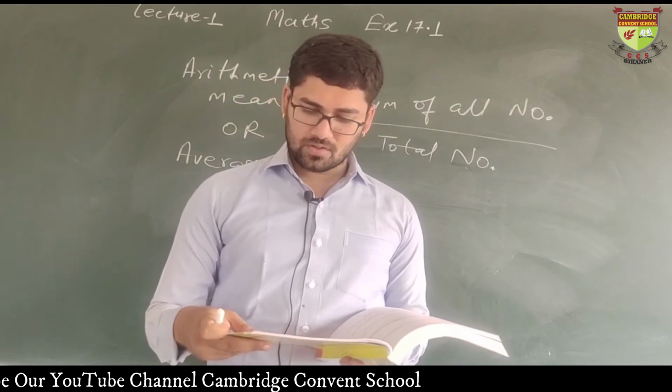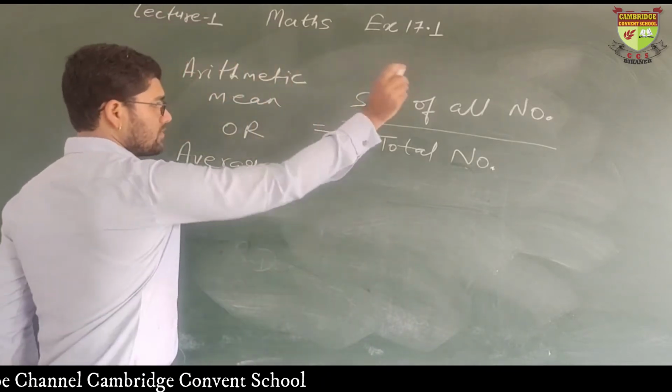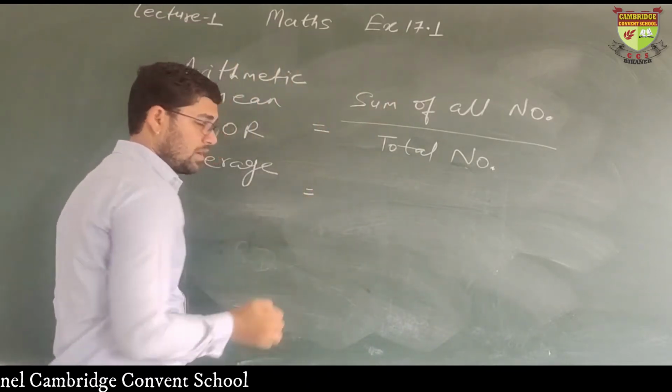So in the first question, many numbers are given. What do we have to do? First we have to find the sum of all numbers. What are the numbers?